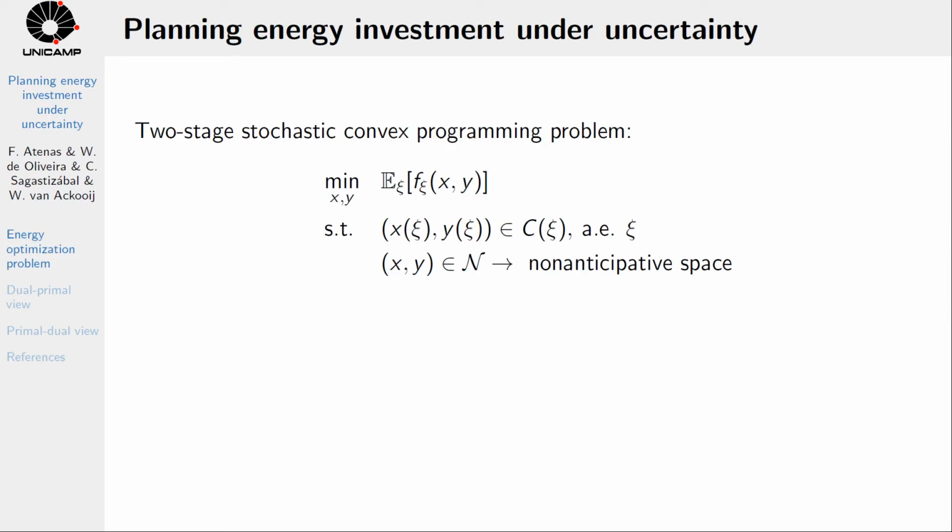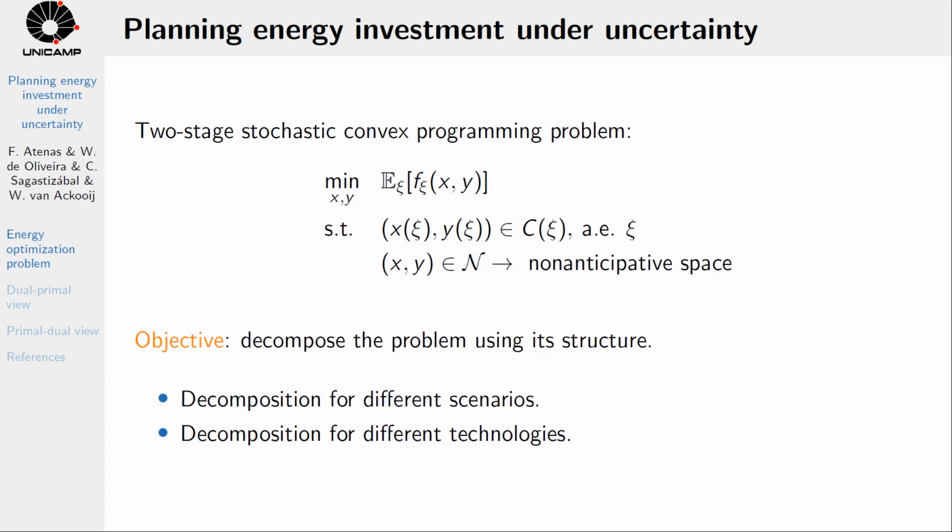The problem that we study is a two-stage stochastic convex programming problem in which we minimize the expected cost of a convex function subject to, on one hand, convex constraints, including the technological constraints for different power plants, and on the other hand, the non-anticipativity constraint. This last constraint tells us that we cannot use information from the future because uncertainty is progressively revealed through stages.